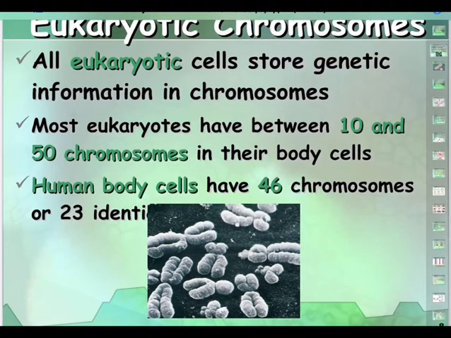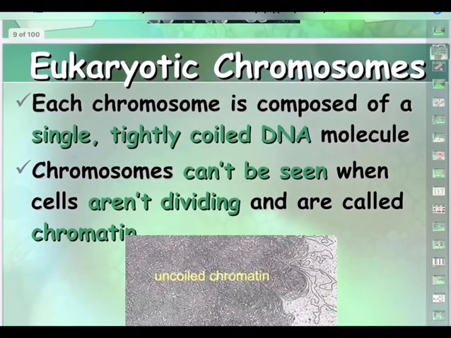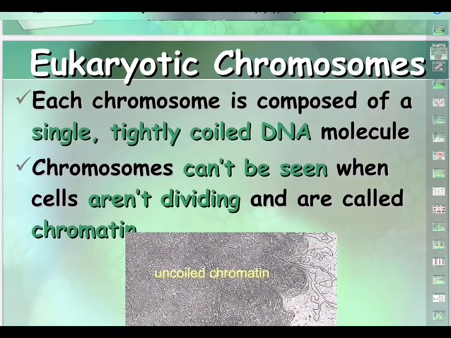In eukaryotes, on the other hand, you can see here the chromosomes. All eukaryotic cells store genetic information in chromosomes. Most eukaryotes have 10 to 50 chromosomes in their body cells. And as I said, in our own body, chromosomes like this will be 46, that is 2n. Now here you must be careful. In your UPSC NDA exam or NEET exam, they will ask you the number of chromosomes or the number of pairs of chromosomes. You must read the question carefully. Is the question asking the number of chromosomes or pairs of chromosomes? If it is the number of chromosomes, you must answer 46. If it is pairs, you must answer 23 pairs.